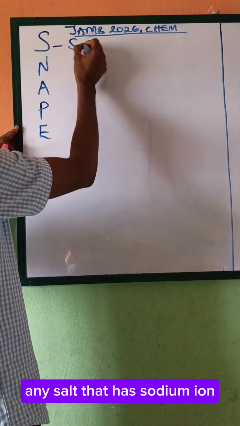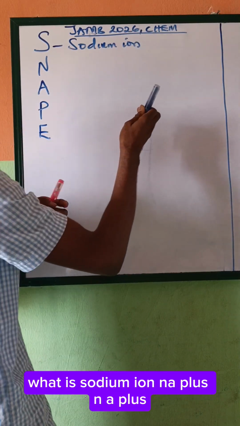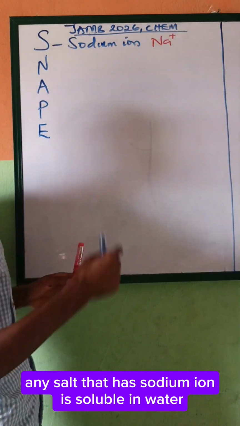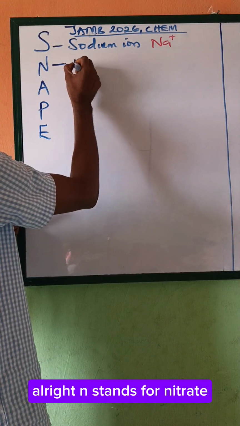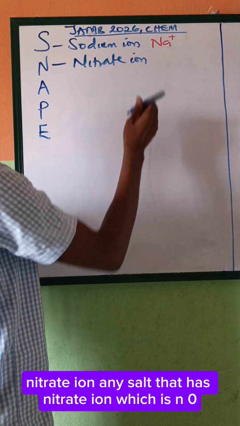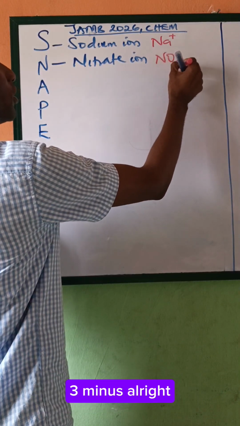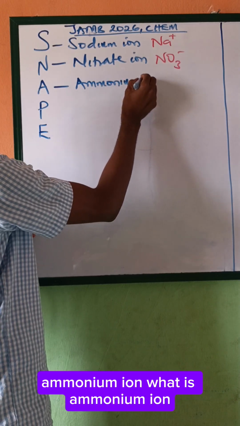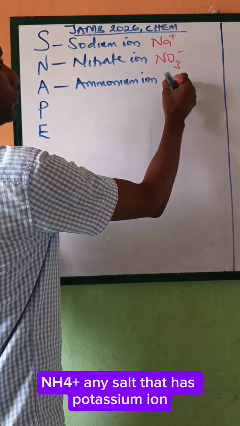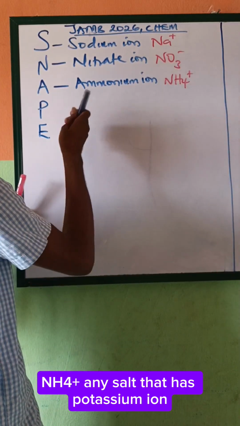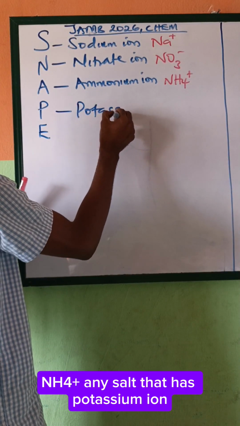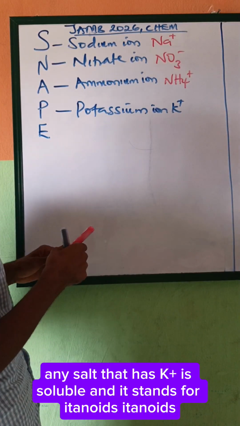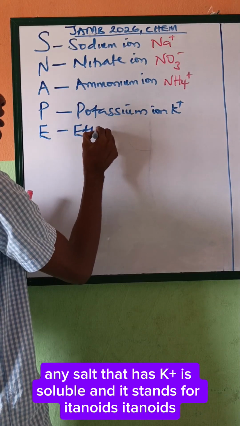Any salt that has sodium ion, Na plus, is soluble in water. N stands for nitrate ion: any salt that has nitrate ion, which is NO3 minus. Any salt that has ammonium ion, NH4 plus. Any salt that has potassium ion, K plus, is soluble. And E stands for ethanoate.